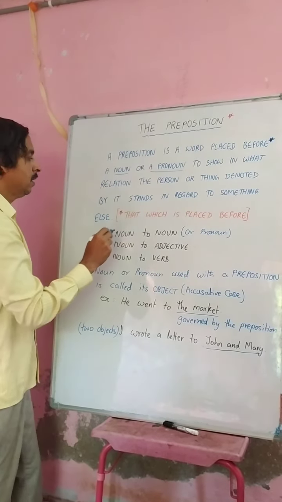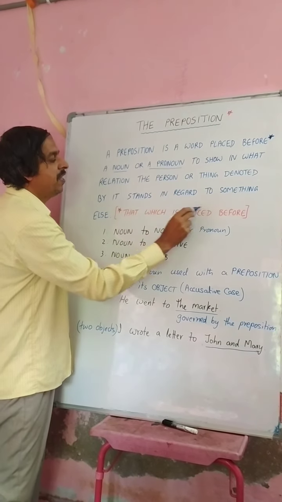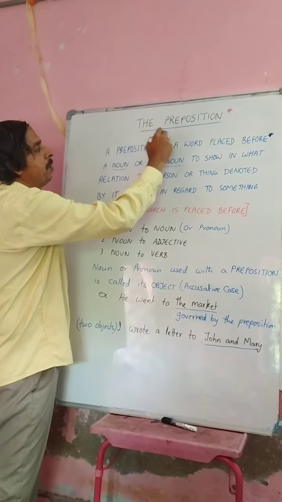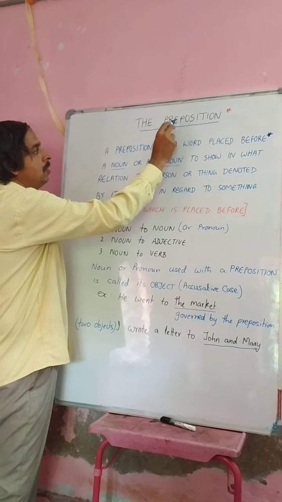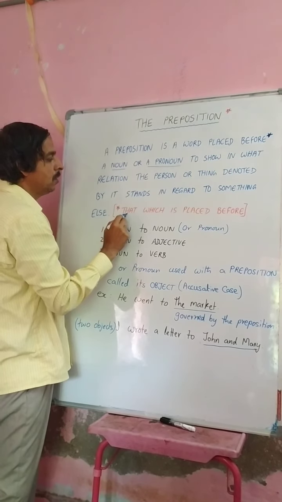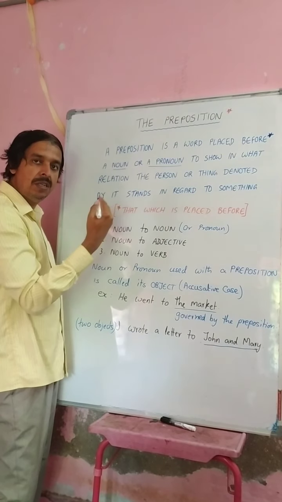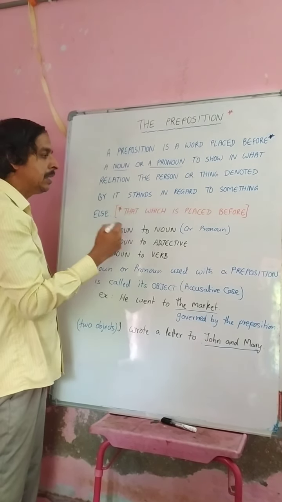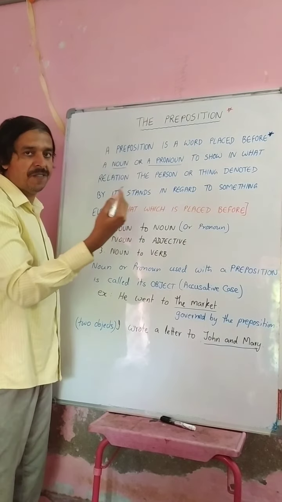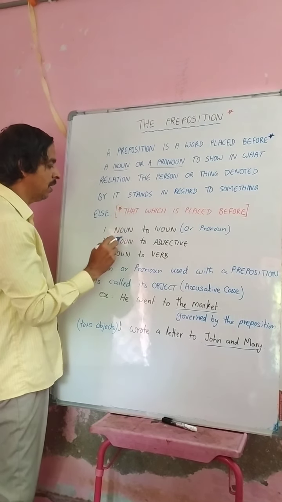Please remember that the English dictionary meaning of the word preposition is "that which is placed before". This word is most of the time placed before a noun or pronoun. In some cases, it is placed after the noun or pronoun also. That I will explain later.